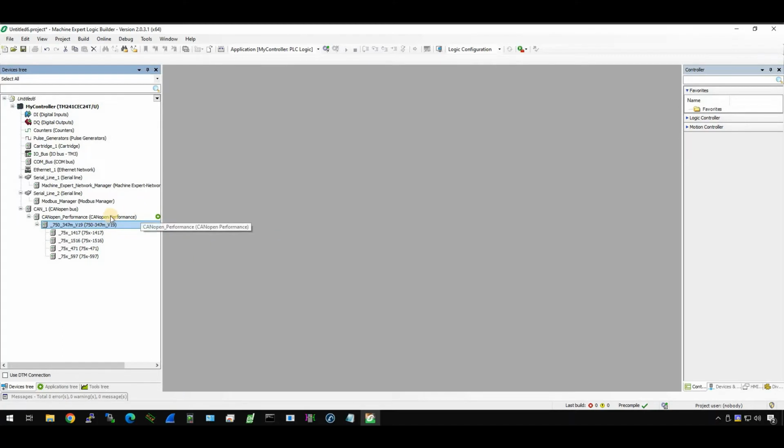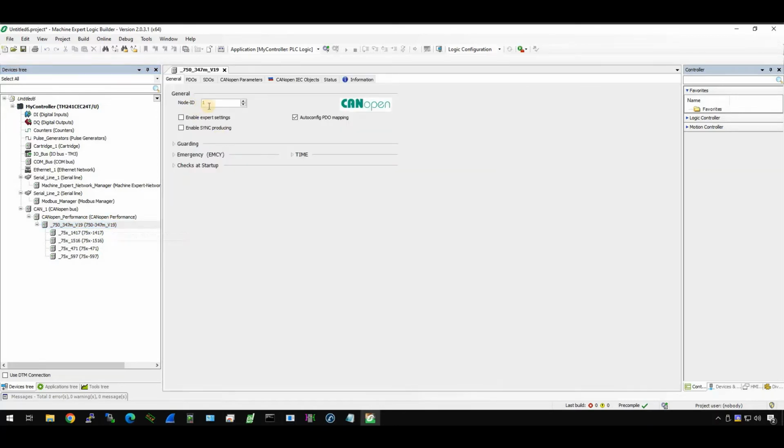So the first thing we need to configure is the node ID of the CANOPEN coupler. Click here, and here is the node ID field where you can enter a value or use the plus and minus buttons to increase or decrease the node ID. In this tutorial, I configure the CANOPEN coupler as ID 3, so it's 1, 2, 3. Okay, thank you. Just save it.